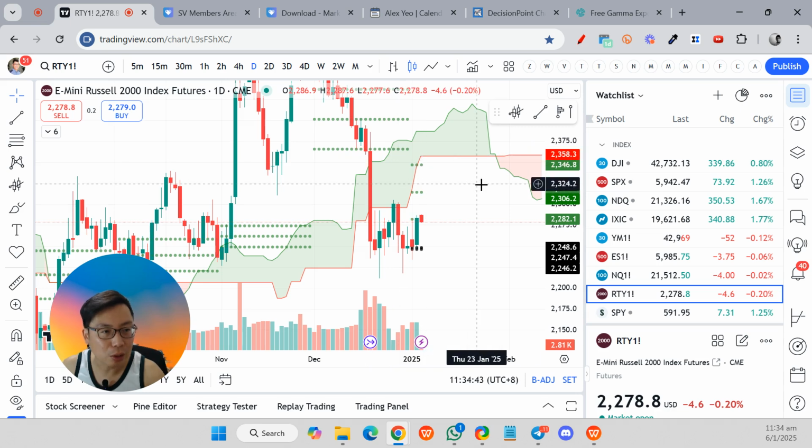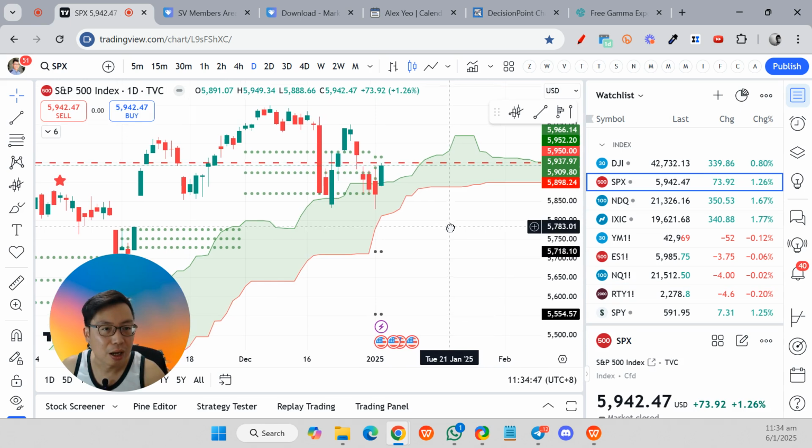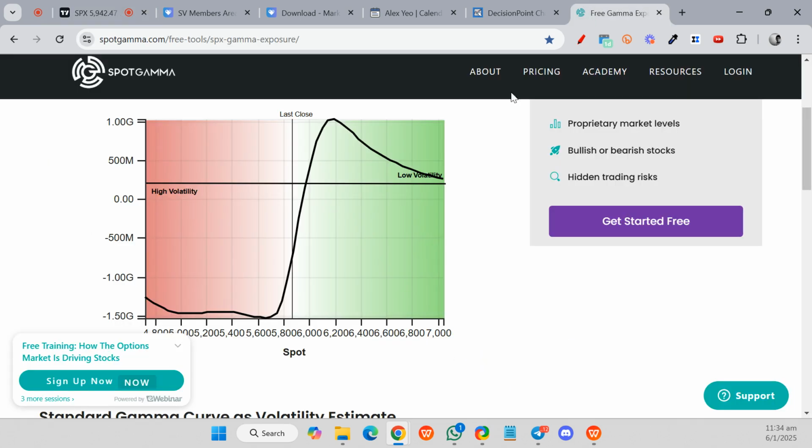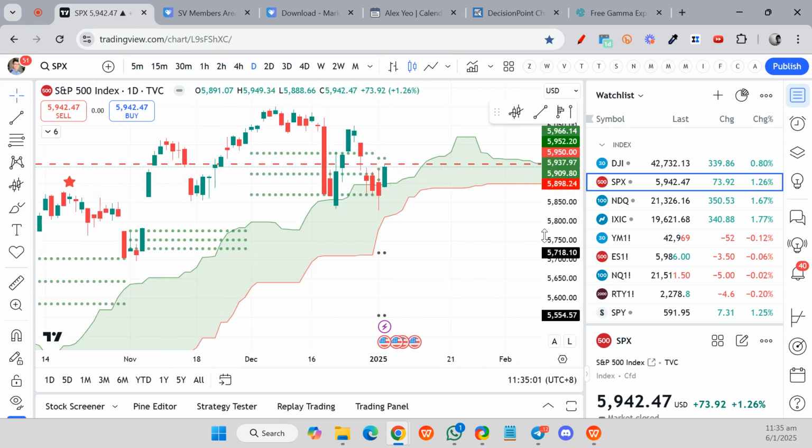If you take a look at the S&P cash index, it is almost the same. But just to highlight that the zero gamma level is at about 5950 thereabout. You can see over there, 5950. This is the cash index.